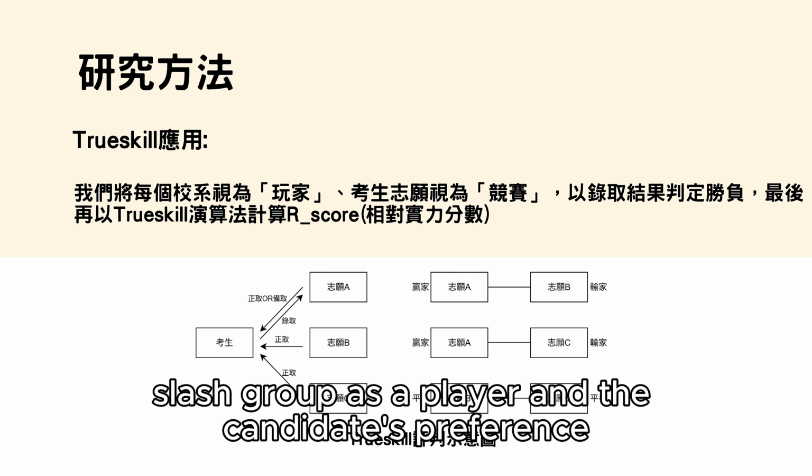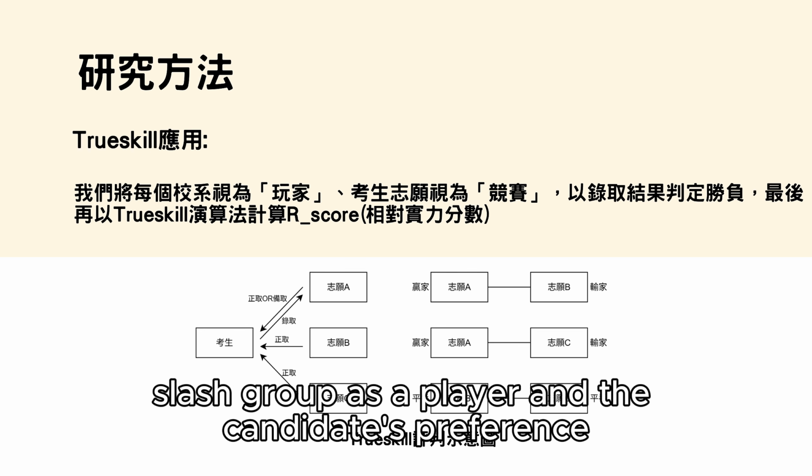As illustrated in this figure, if a candidate is qualified for programs A, B, and C simultaneously and is finally admitted to Program A, then in the matches of Program A versus Program B and Program A versus Program C, Program A is the winner. In the match of Program B versus Program C, neither side is the winner, so it is determined as a draw. Next, we introduce several data indicators designed in this project.